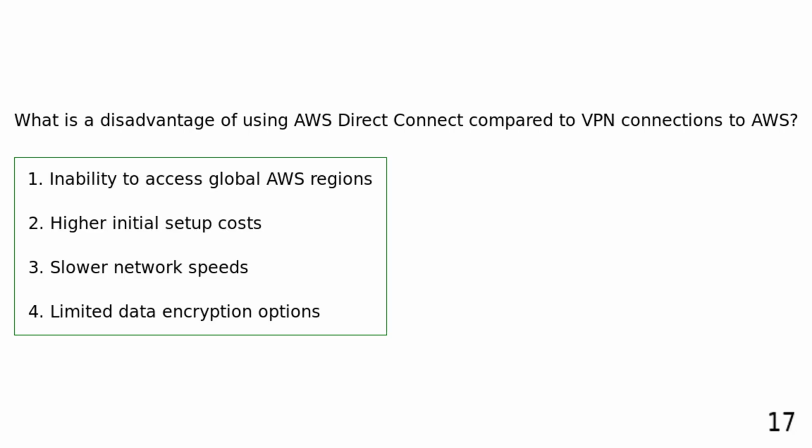Inability to access global AWS regions. Higher initial setup costs. Slower network speeds. Limited data encryption options.